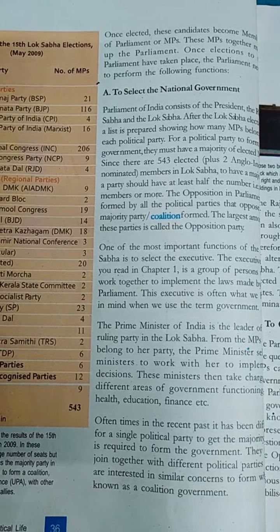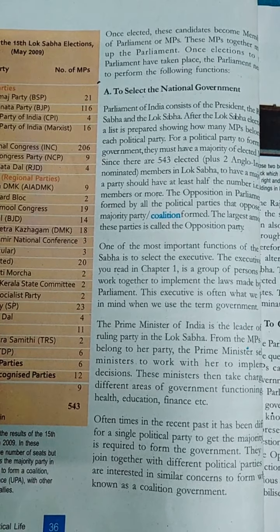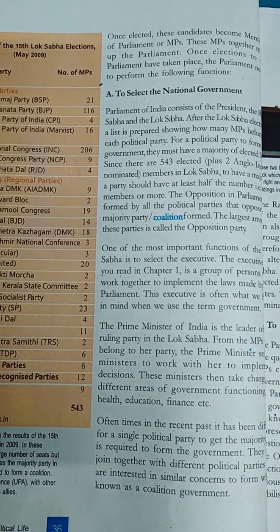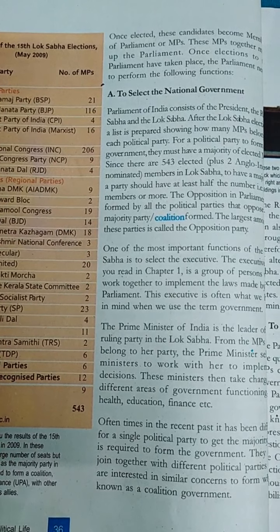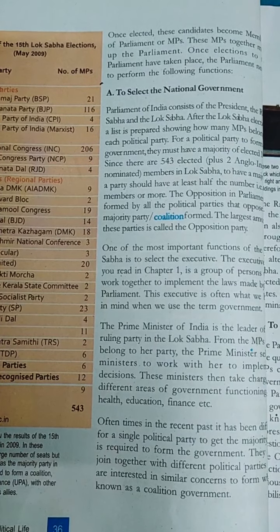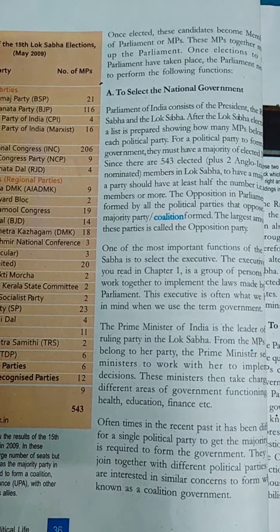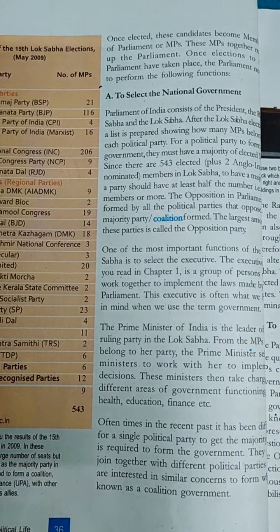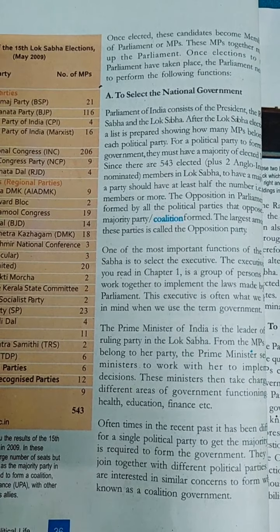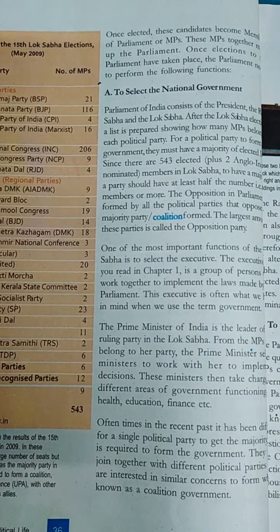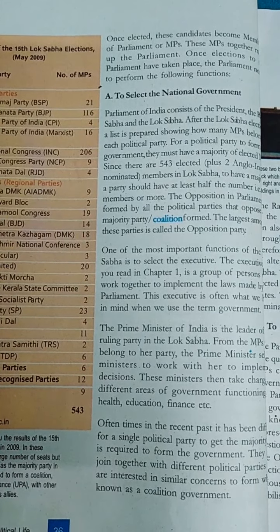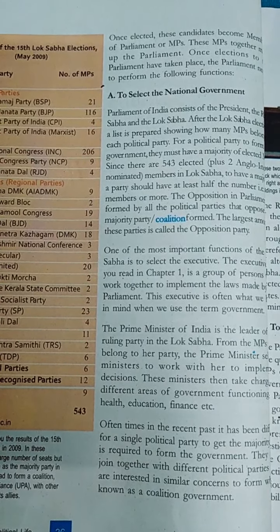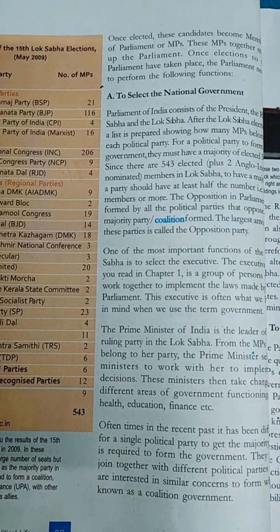And to form a government, a political party needs to have at least half of the seats, that is 272 or more members should be from that party. Now the political party which has the second largest number of seats in the house plays the role of opposition party against the ruling party. Okay, so opposition party, ruling party and all, in the last year civics also you had learned, isn't it?